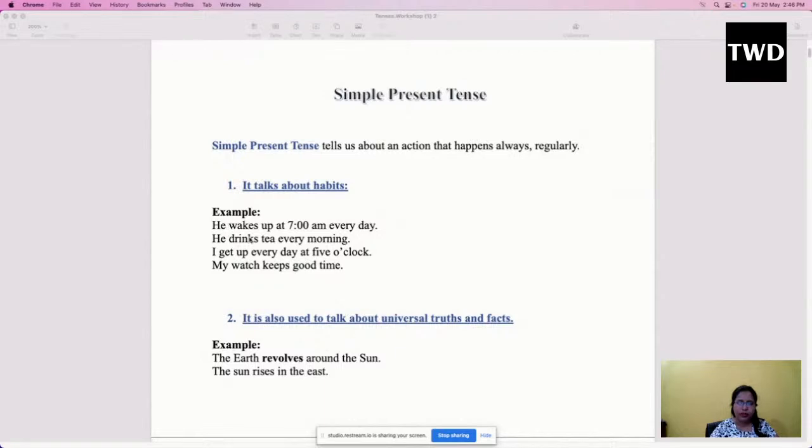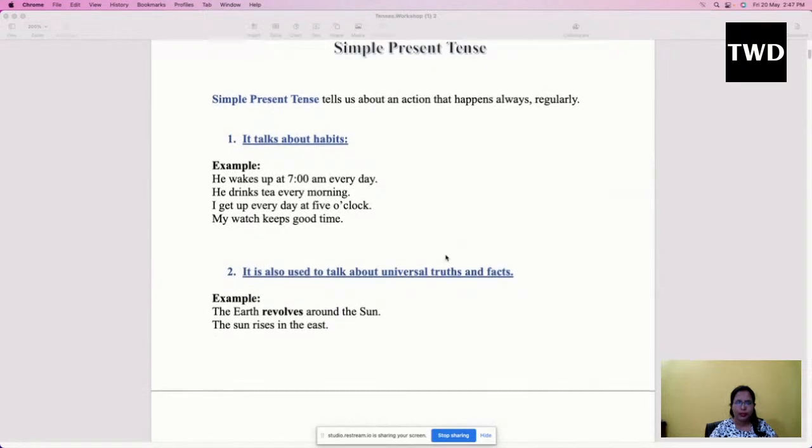every day. So I go to office every day, that means every day I go to office, I go to my school, I study, I go to my tuition, I talk to my friends, I meet my friends. So these are certain things which we do daily, and all such events will come under simple present tense.